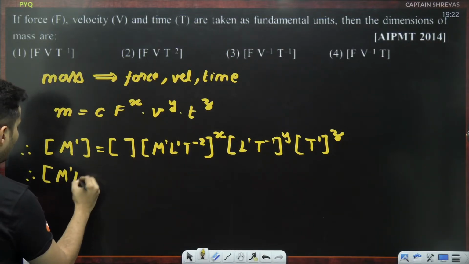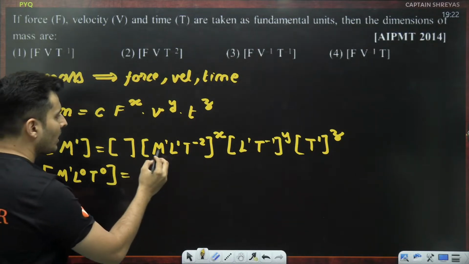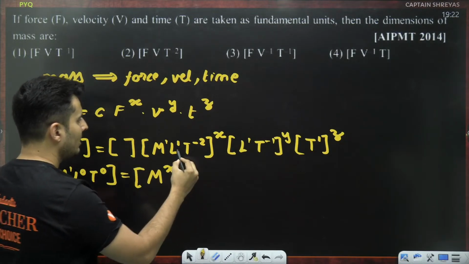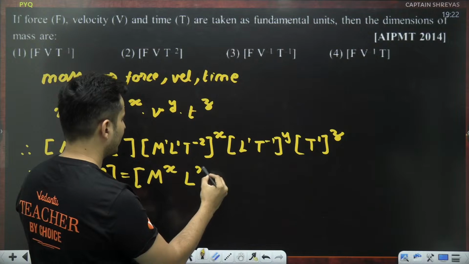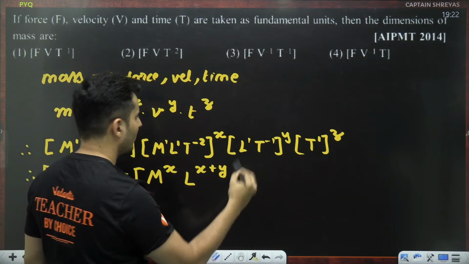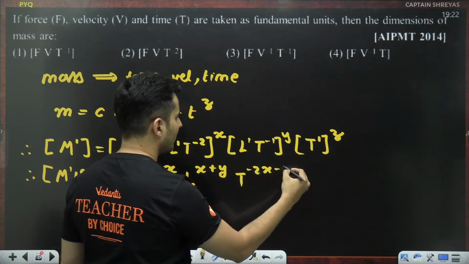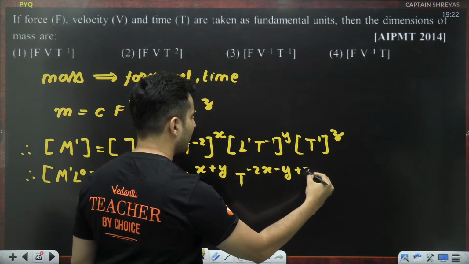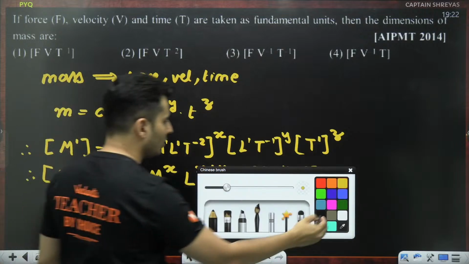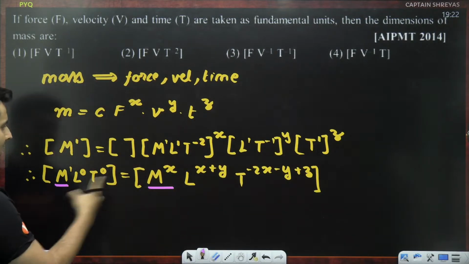Perfect. So it is M raised to 1, L raised to 0, T raised to 0, because anything raised to 0 is 1. Mass is there only one time, so I'll just put it as M raised to x. Length is there here, so x is there, length is there here also, y is there. Time is there here, so it is minus 2x, it is there here, so minus y, and then plus z. Perfect. Now you just have to compare the powers on both the sides, you will get the answer.